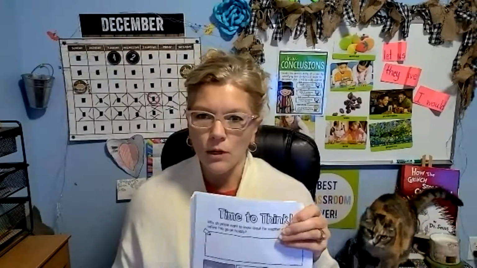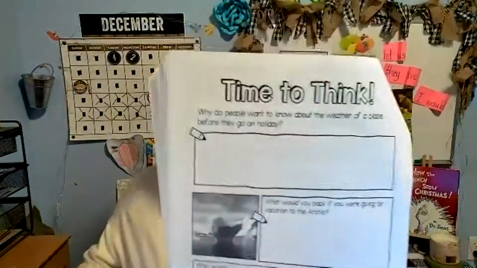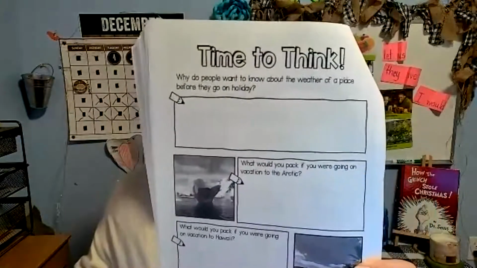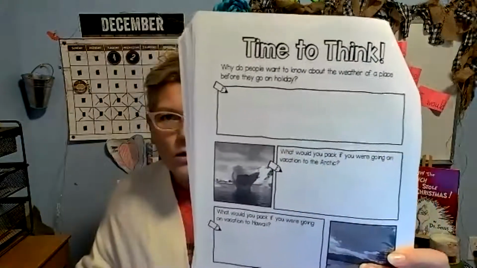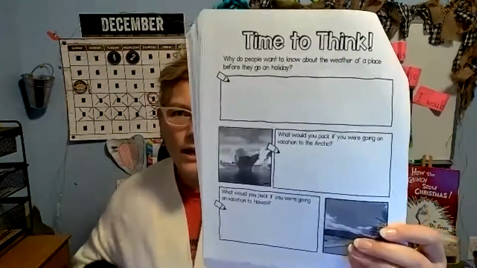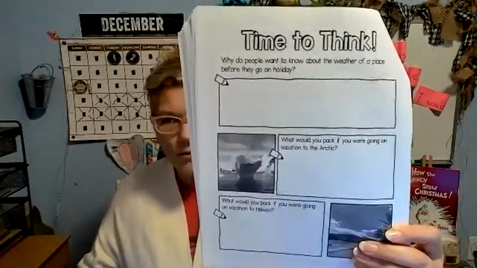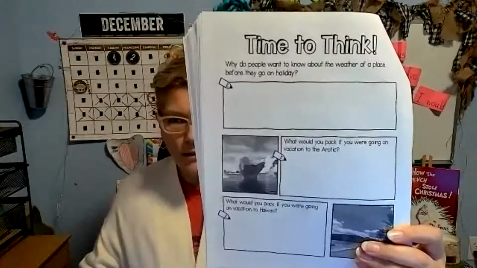Before we go into the reading, I would like you to try to do this page first, which is page 67, Time to Think. And this says, why do people want to know about the weather of a place before they go on holiday, meaning a vacation? Why would they want to know about the weather there before they go on vacation there? So put an idea there.